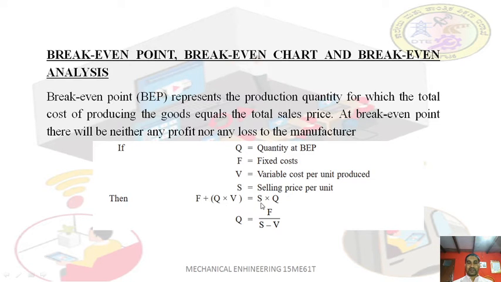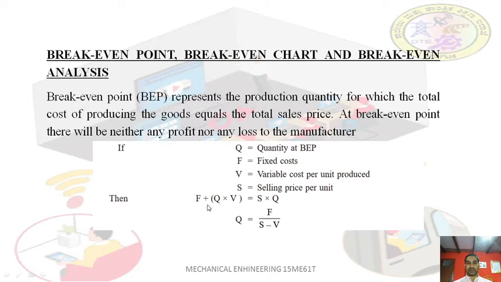So it equals S into Q, where S is the selling price and Q is the quantity at break-even point. So that must be equal, because S is your selling price per unit. For example, you have fixed 10 rupees for that goods. Q is the quantity at break-even, 85. So 85 into 10 equals 850. That must be equal to the 850 here. So 850 equals 850.